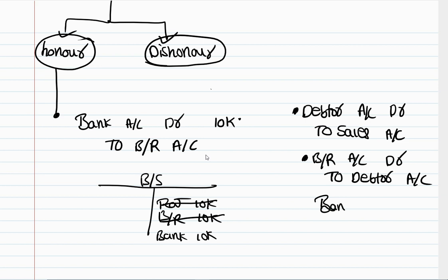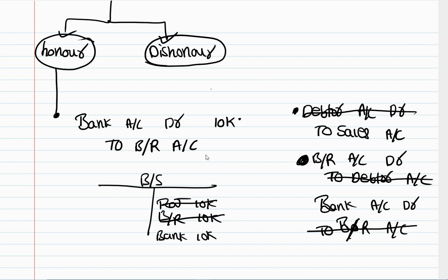Now I have received the money, bank account debit. Now bills receivable is no longer an asset to me, so I need to cancel the bills receivable. So I will be crediting it: bank account debit to bills receivable account. If you see here, debtor and debtor will get cancelled, and then bills receivable will get cancelled. The ultimate entry is bank account debit to sales account. So in our balance sheet also only the bank account will show, right?